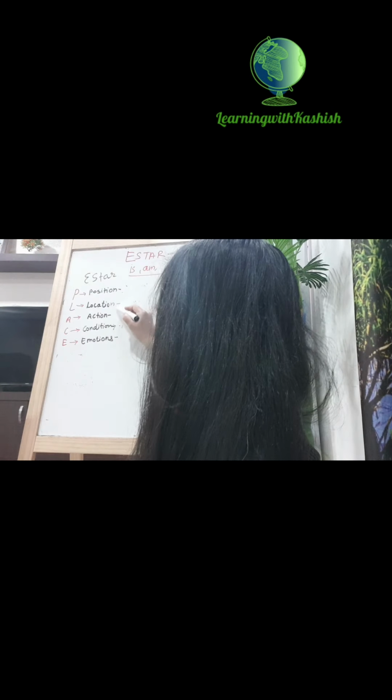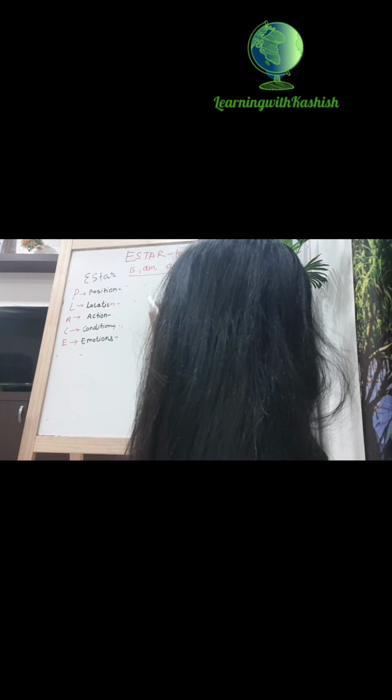So if we are revising it, then this is for estar: position, location, action, condition and emotion.